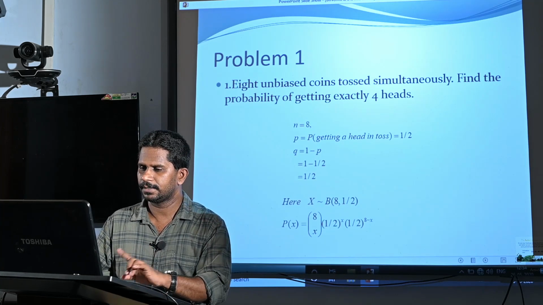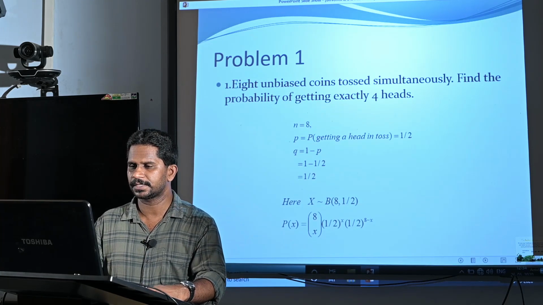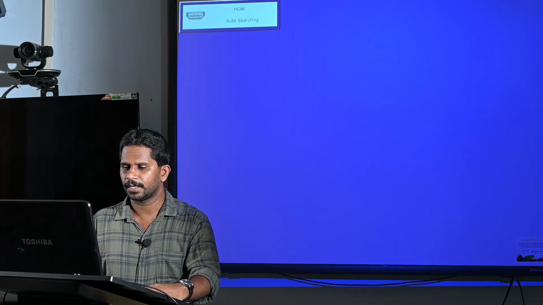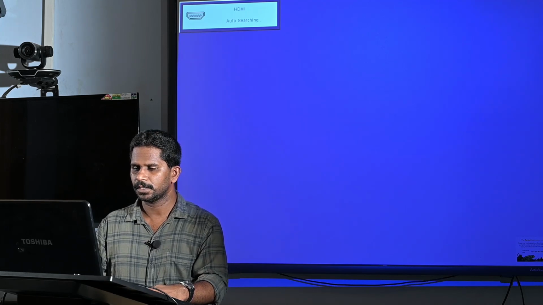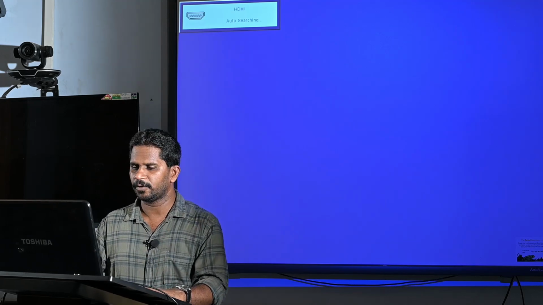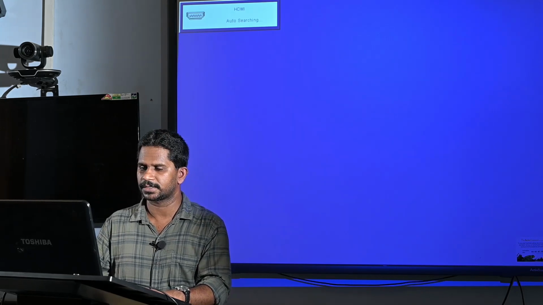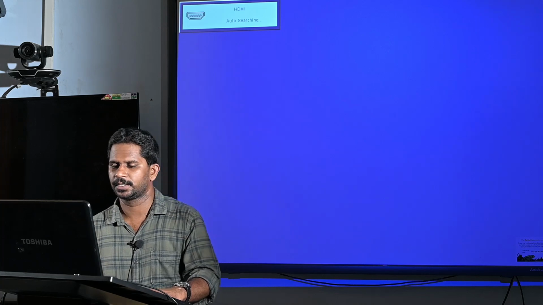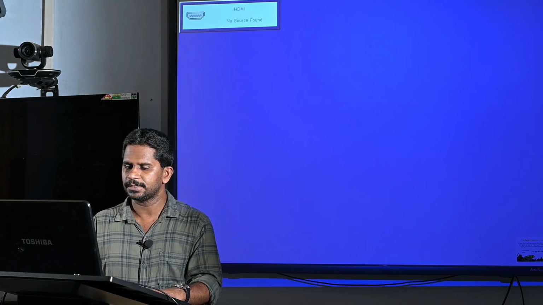Therefore, the distribution of x, what is x? x is the number of heads, which follows binomial with parameters 8 and 1/2. Therefore the probability mass function is p of x equal to nCx, that is 8Cx, (1/2)^x, that is p raised to x, then q raised to n minus x. q is 1/2, therefore (1/2)^(8−x).